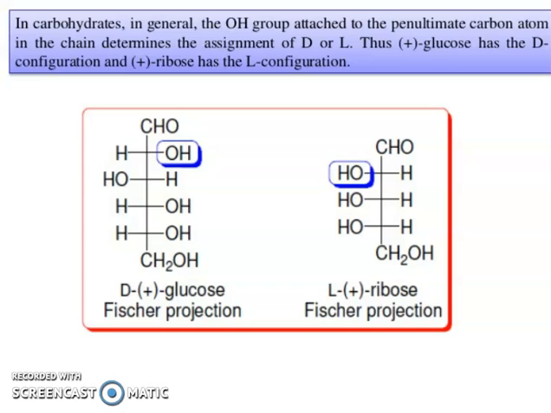Now in carbohydrates, in general, the OH group attached to the penultimate carbon atom in the chain determines the assignment of D or L. Thus, plus-glucose has the D configuration and plus-ribose the L configuration.